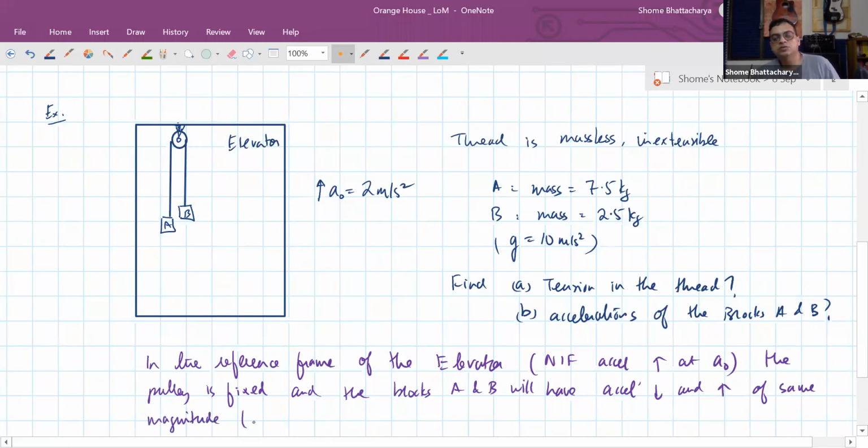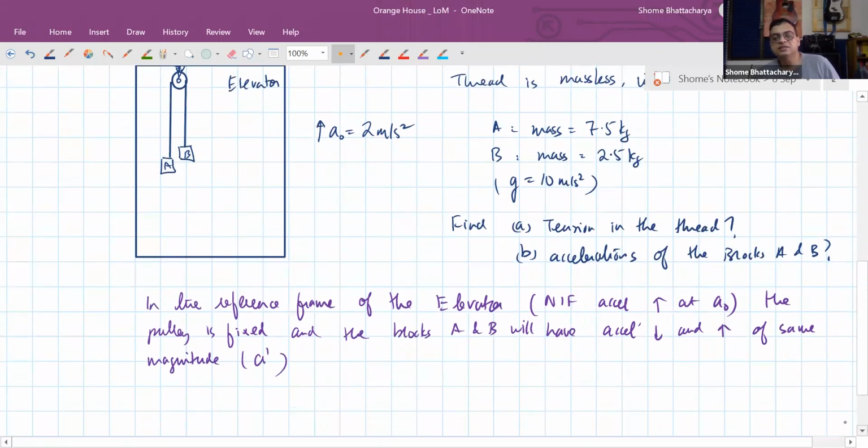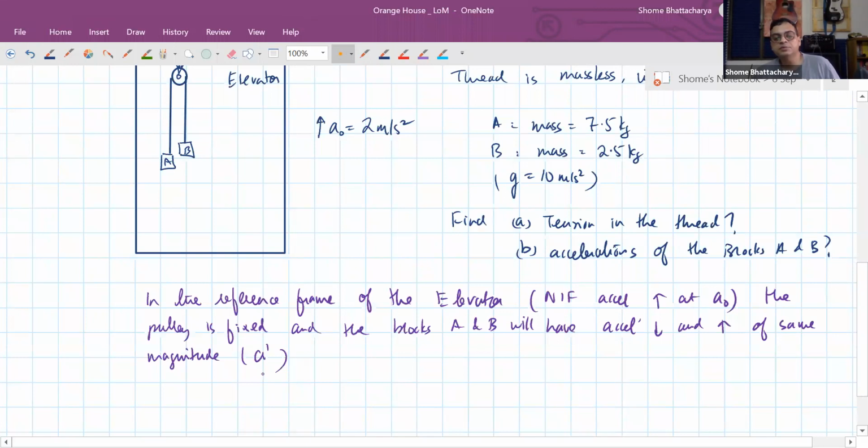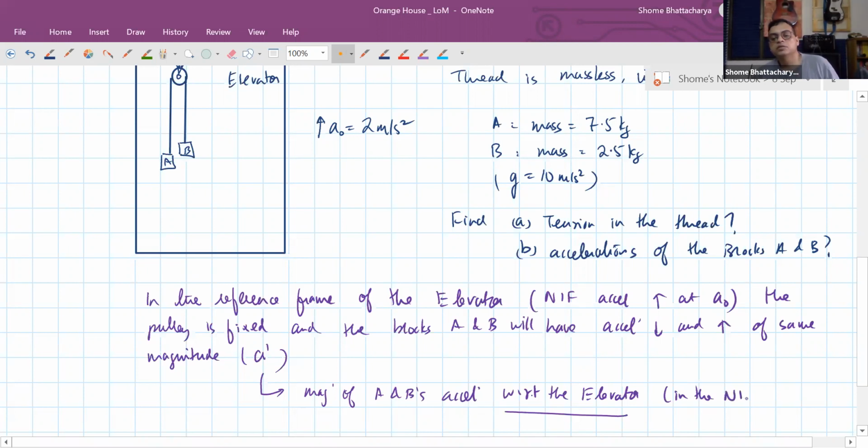Suppose we take that as A prime. So this acceleration, whose magnitude is A prime, is going to be the magnitude of A and B's acceleration, but with respect to the elevator. So that means in the non-inertial frame of the elevator.